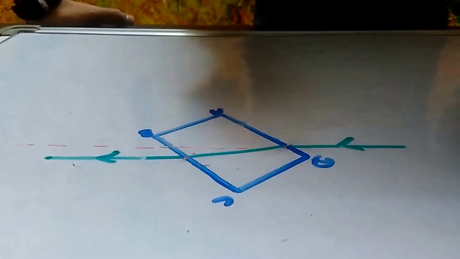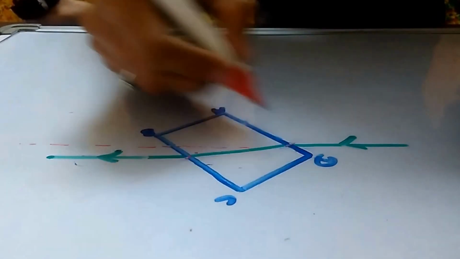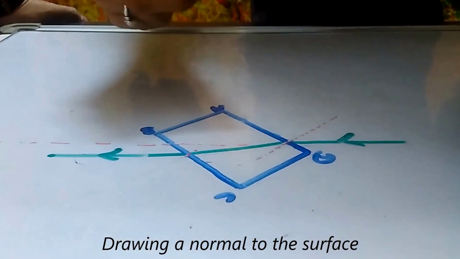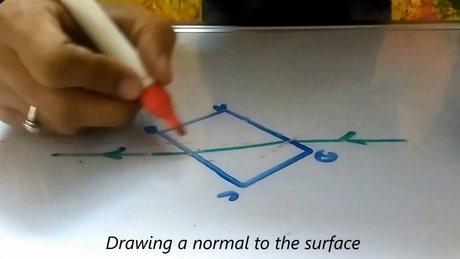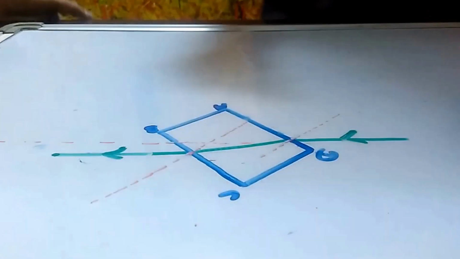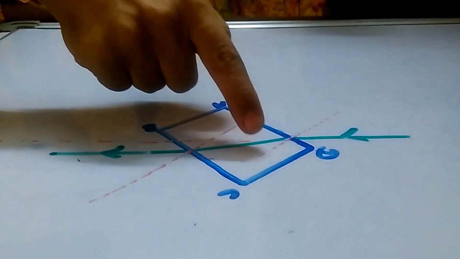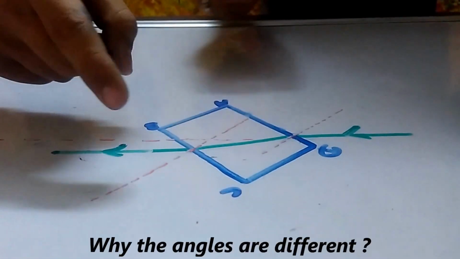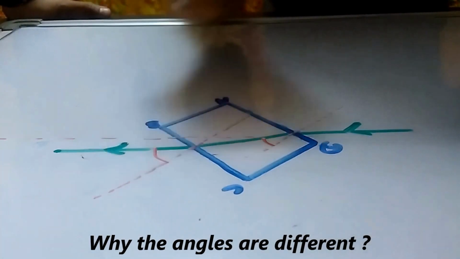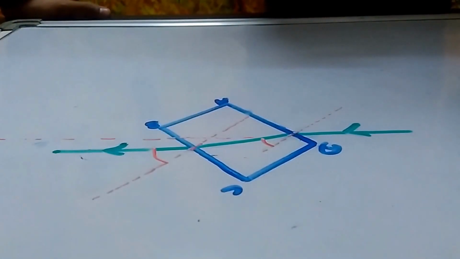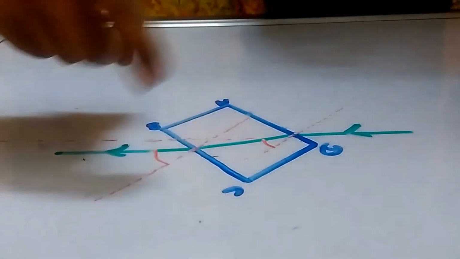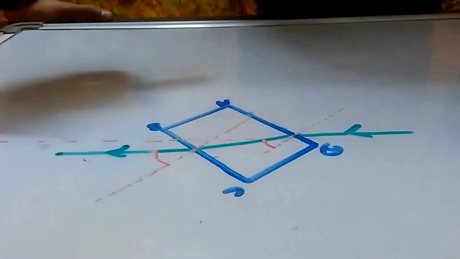Okay, I got your question. I draw the normal of the AD surface and I draw the normal of the BC surface. Yes, sir. That is my question. This angle is obviously, we can see, more than this angle. Yes. But the change in medium is the same. So how does it happen? Here also there is a change in medium. Here also there is a change in medium. So does it depend upon what medium it is?